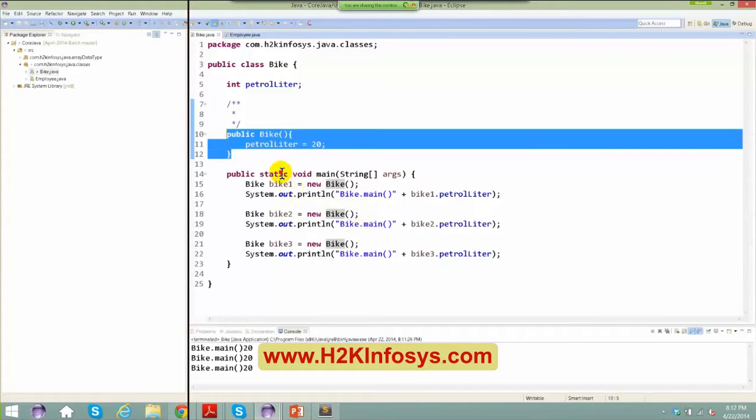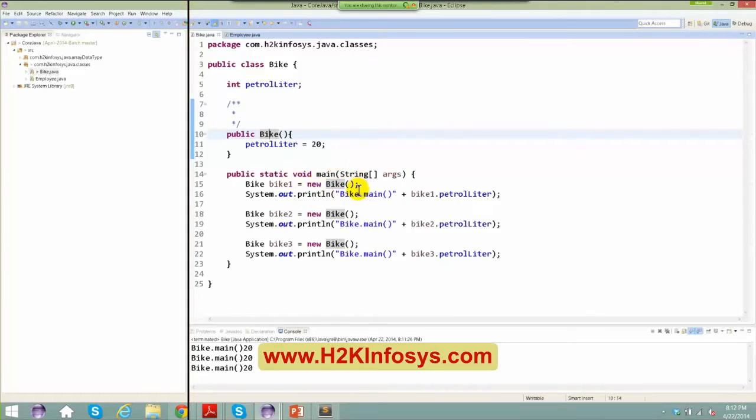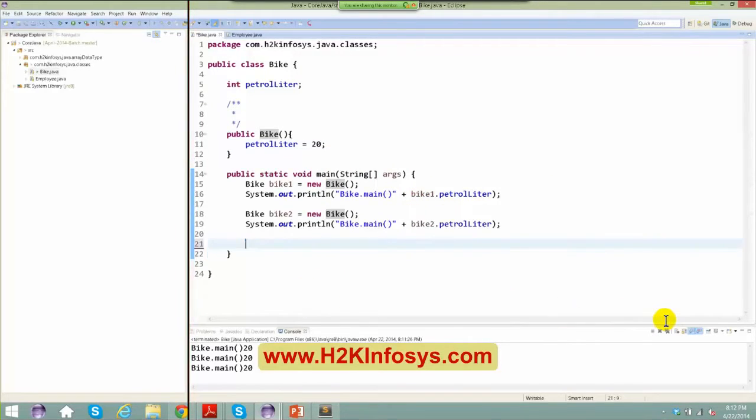Now, in order to create a constructor, as you see, you just need to say public Bike, and here I just initialize this value petrol liter equals to 20.